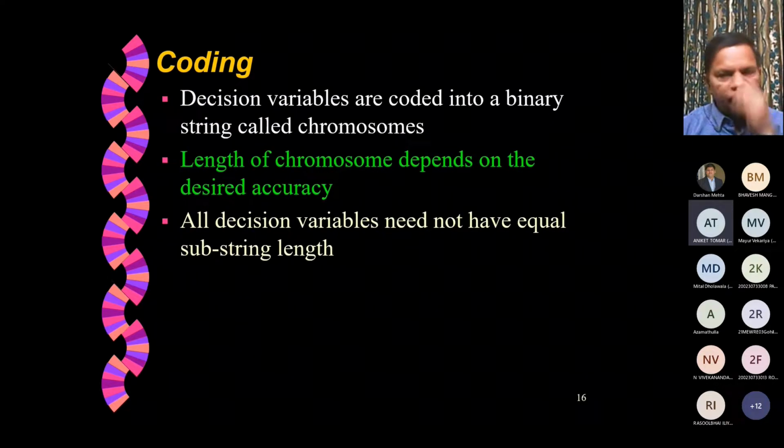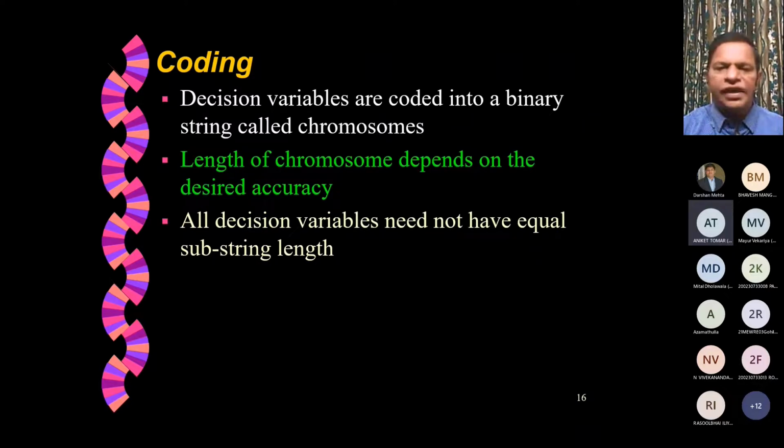Coding: decision variables are coded into a binary string called a chromosome. The length of the chromosome depends on the desired accuracy. For example, let us say that we have two variables X and Y again. If X has to change between 0 to 10 and Y has a range between 15 to 30, then Y has a larger range compared to X. So ideally, the substring length for Y should be slightly larger than that for X. And the total length will be the total length of both the substrings together, that is for X and Y.